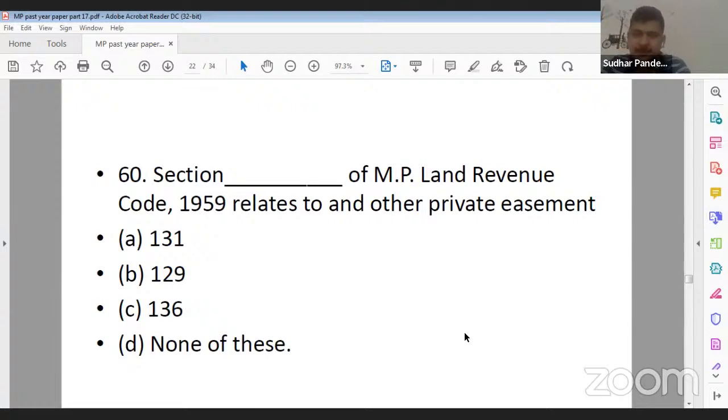Question number 60. This is the last question from MP Local Law as well as from MP Land Revenue Code. Section dash of MP Land Revenue Code 1959 relates to and other private easement. Option A, section 131, option B, section 129, option C, section 136, and option D, none of these. So which of the following sections is talking about other private easement? Yes, A is the correct answer, Viniji.